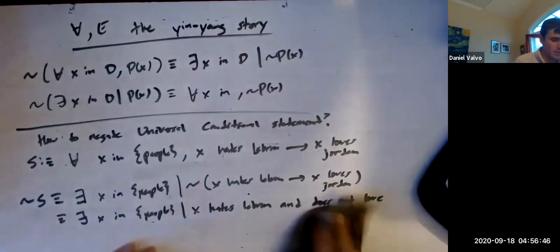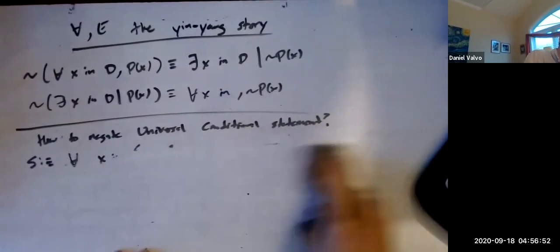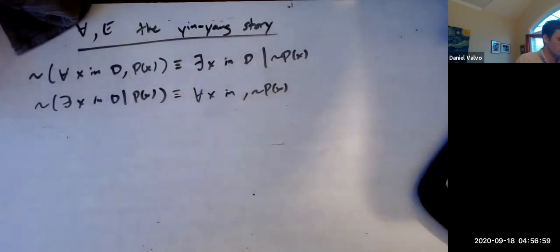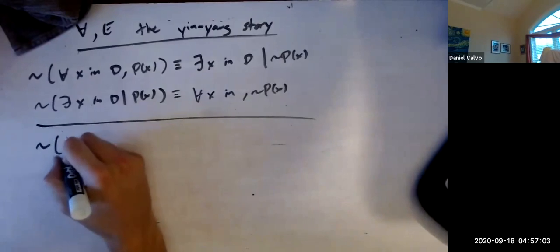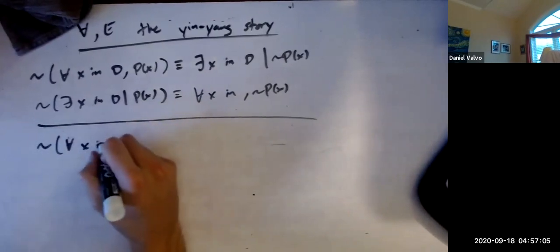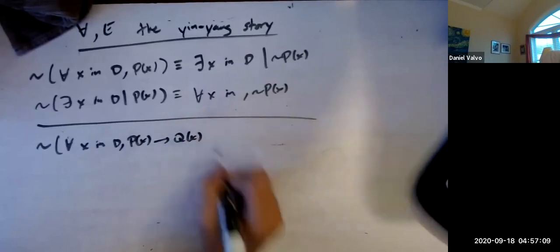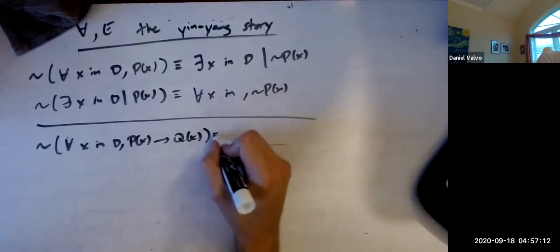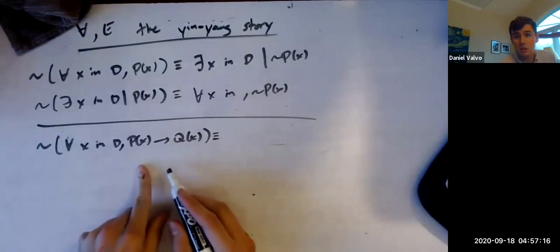Anyway, in general, what we have is this. The negation of for all x in D, P of x implies Q of x. This, remember, is just a universal statement.